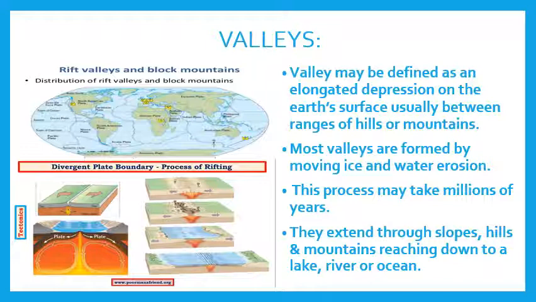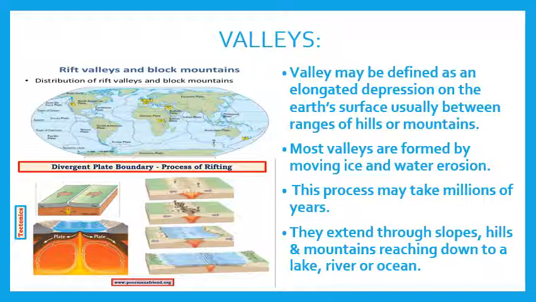In the first map you can see the distribution of rift valleys and block mountains, and in the second picture you can see how rift valleys are being formed. So it's a tectonic activity in which two plates will move apart from each other, and they will create a rift, a crack on the Earth's crust.